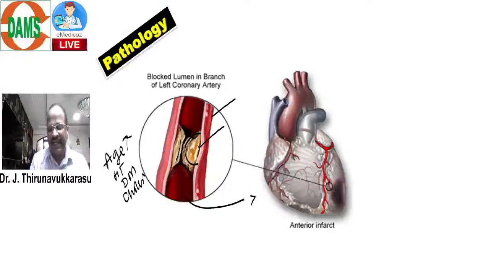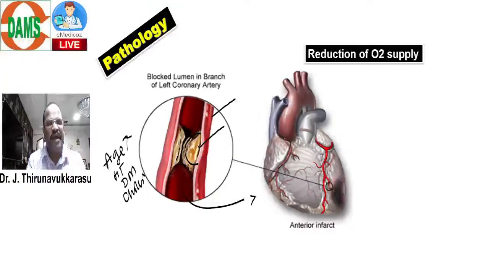Because of obstructing the coronary artery, there is reduction of blood supply to the myocardium. Whenever there is a reduction of blood supply, the nerve endings are crying for oxygen, and the crying of nerve endings causes chest pain. So one of the main reasons for chest pain in angina is reduction of coronary oxygen supply. The other reason is this: the amount of blood supply may be enough when the patient is taking rest.